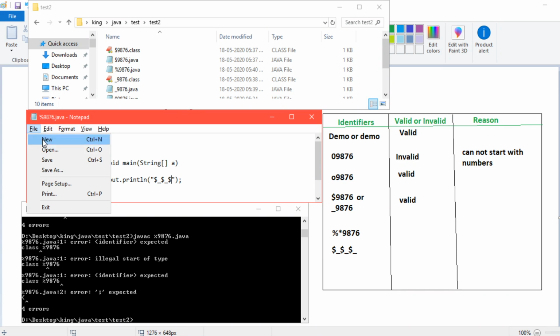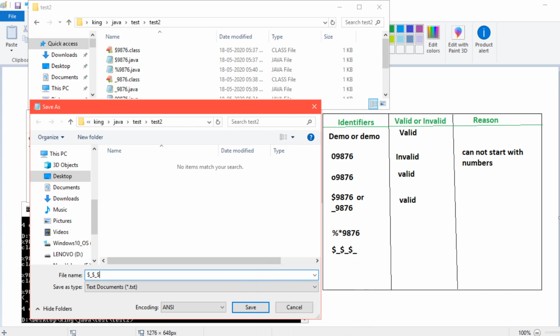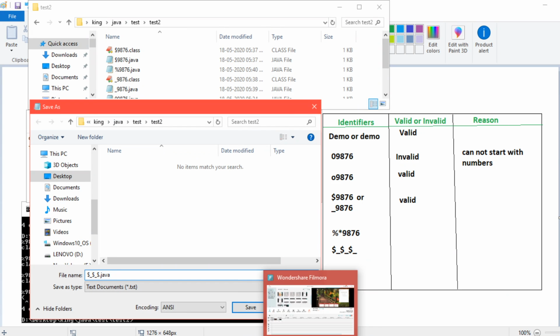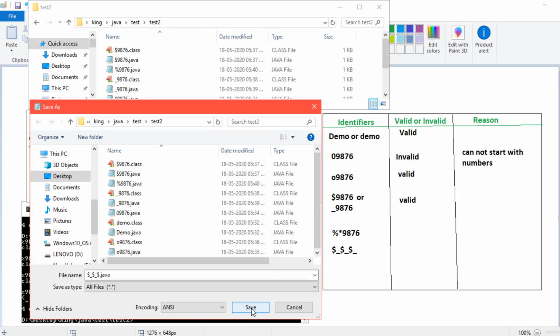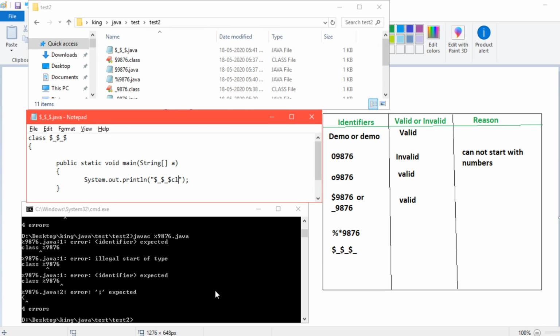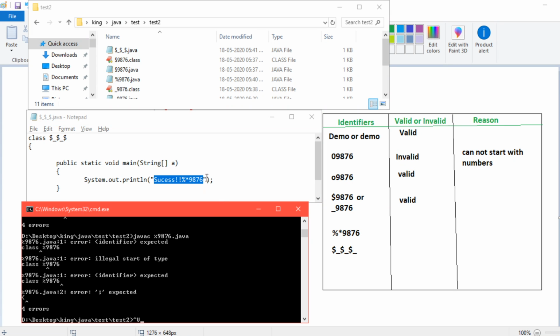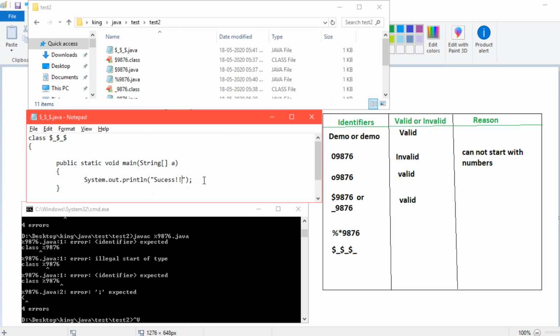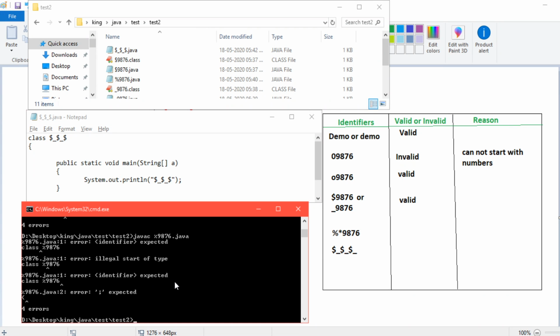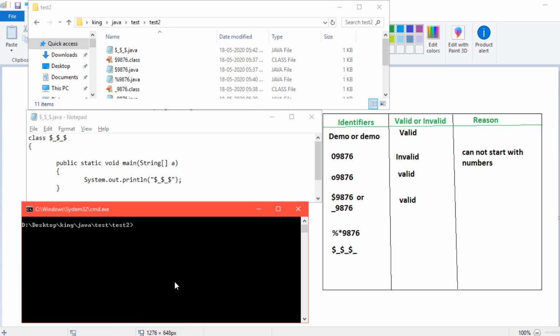File, save as, then again dot java, all files, save. Now CLS, I will just write javac, java.